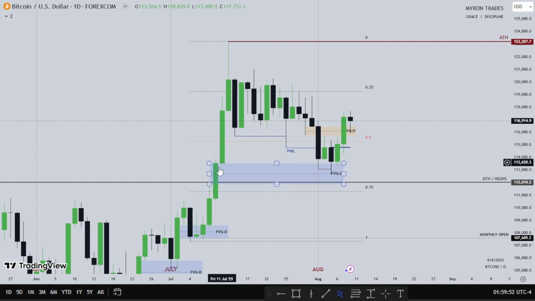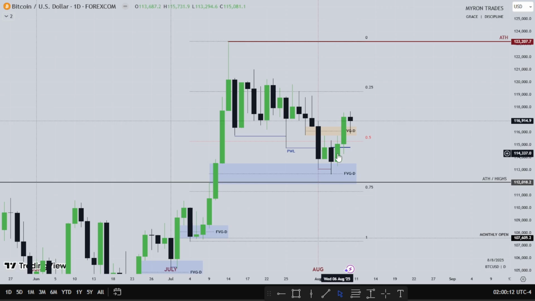So I was expecting this small fair value gap to hold. We see price dip into the fair value gap but could not find resistance. They will just chop around. Then on Friday, we dip into it. So this is Monday, this is Tuesday, dipping into that fair value gap, creating the low of the week, taking out Monday's low and Friday's low.